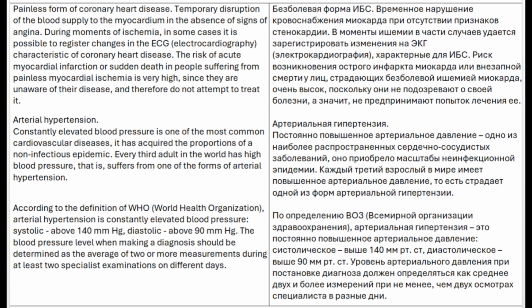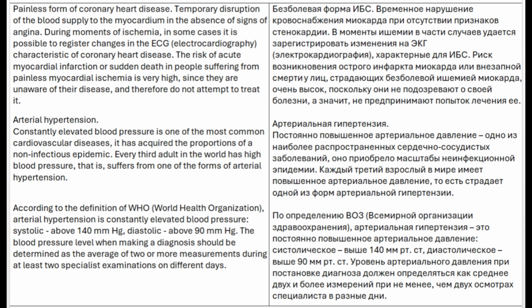Painless form of coronary heart disease. Temporary disruption of the blood supply to the myocardium in the absence of signs of angina. During moments of ischemia, in some cases it is possible to register changes in the ECG, electrocardiography, characteristic of coronary heart disease. The risk of acute myocardial infarction or sudden death in people suffering from painless myocardial ischemia is very high, since they are unaware of their disease, and therefore do not attempt to treat it.